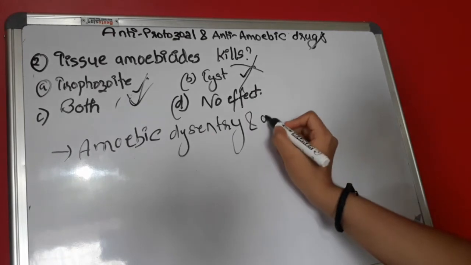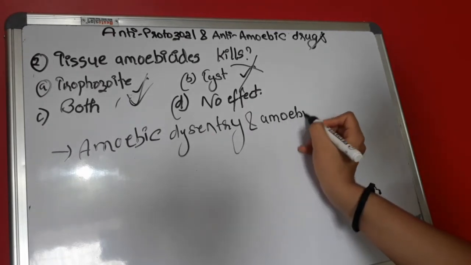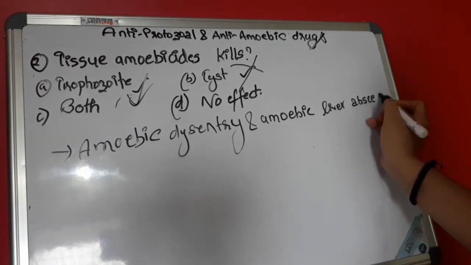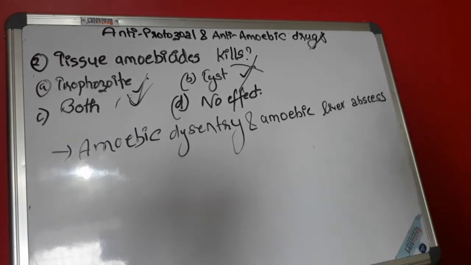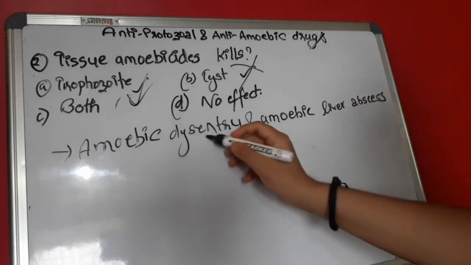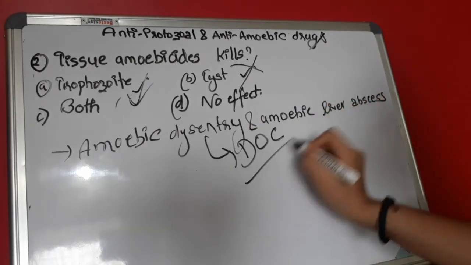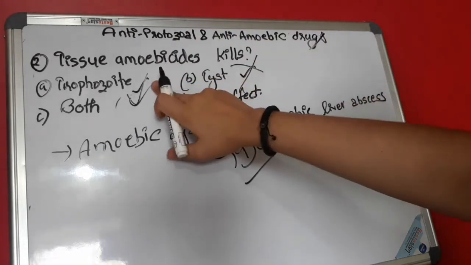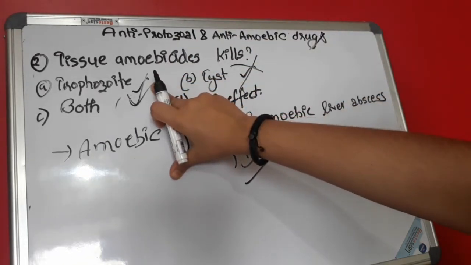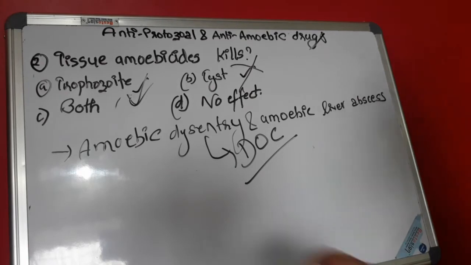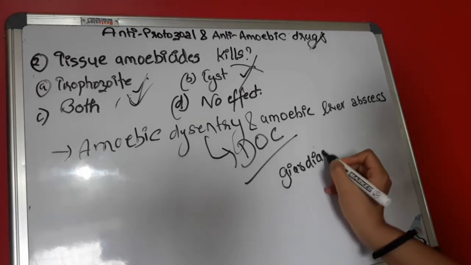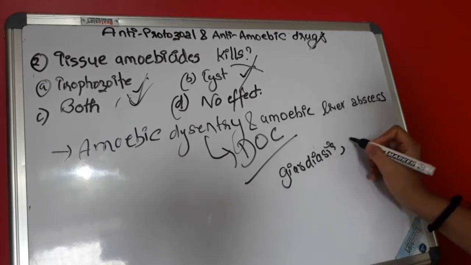and amoebic liver abscess. They are the drug of choice in amoebic dysentery and amoebic liver abscess, and they are effective for the trophozoite form of these protozoa. They are also the drug of choice in giardiasis